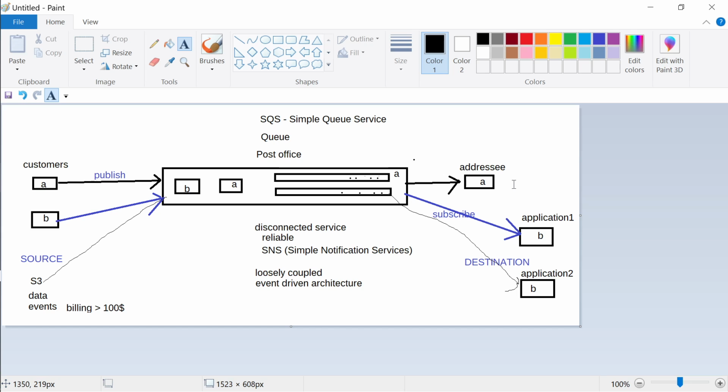Now you need to send the person his product, right? He has completed his order. So how will you use queue services in this case and why?